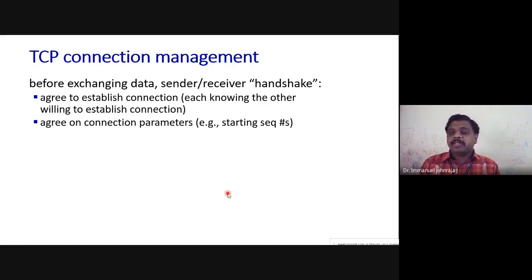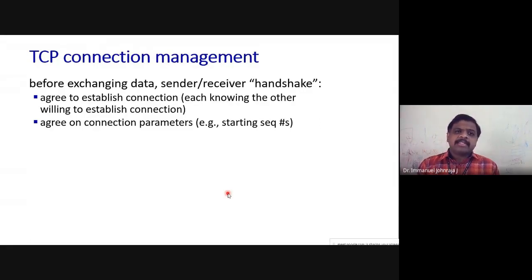And the sender is sending. Please remember, I haven't used the words client and server. I have used the words sender and receiver, which means when I am sending a packet, I become the sender. When I'm receiving a packet from the other side, I become the receiver. So I have to work with the receive buffer, and the other side also will work with the receive buffer, right? Because TCP is a full duplex connection, which is one of the important characteristics of TCP, which we saw yesterday.